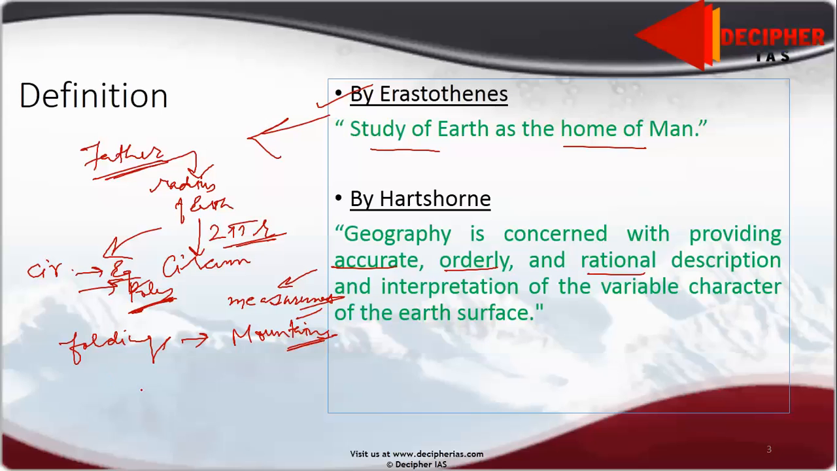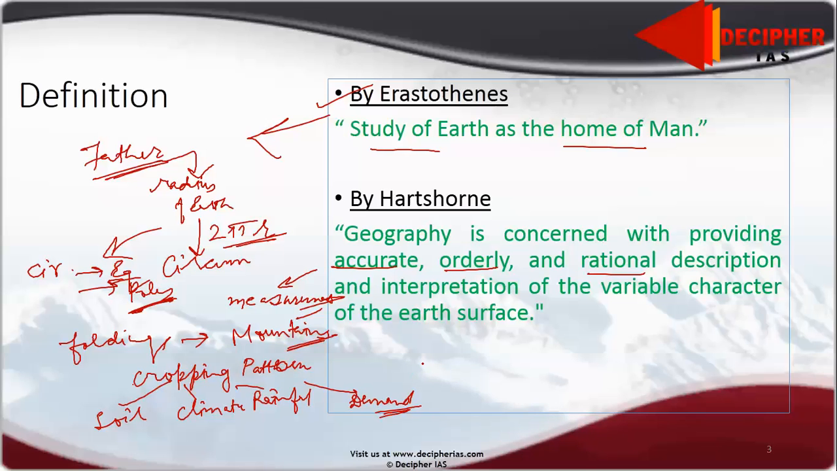For example, our cropping pattern depends upon many factors. Supposing soil type, climate, then rainfall, demand, and so many other factors it depends on. So it is a rational description and interpretation.